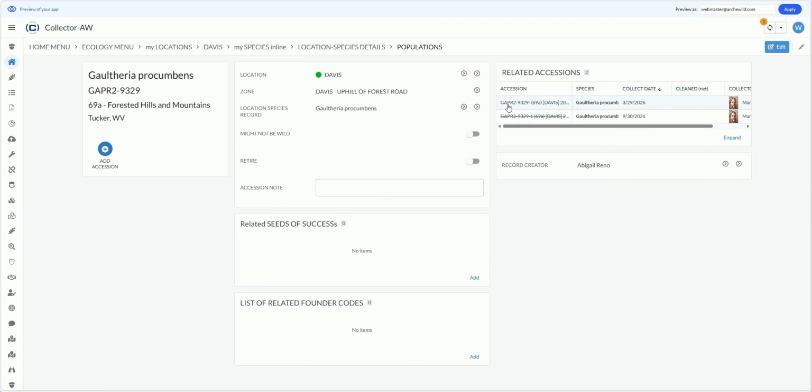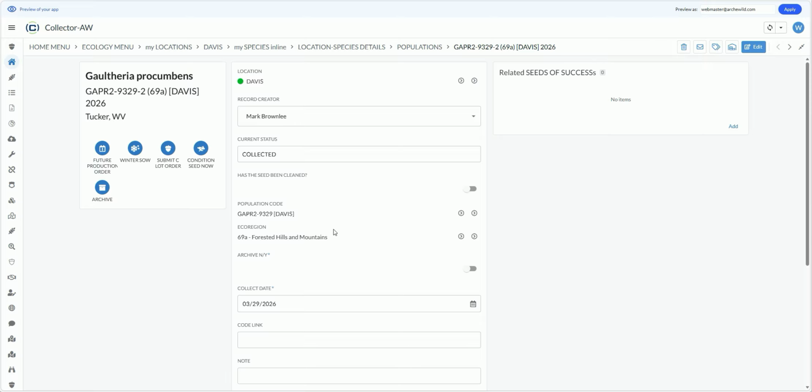The code number is here. It is the USDA code followed by the population code, and you'll see that the previous seed collection or accession was -1. This one will be -2 as soon as the software syncs. There we go. There's our completed accession code or seed lot code. You can click into that and take a look. Everything looks great. All we really need out of Collector is this code right here.